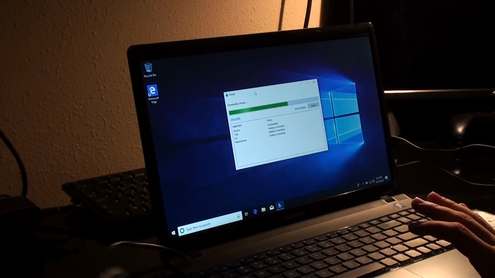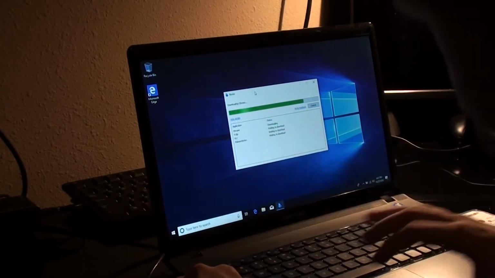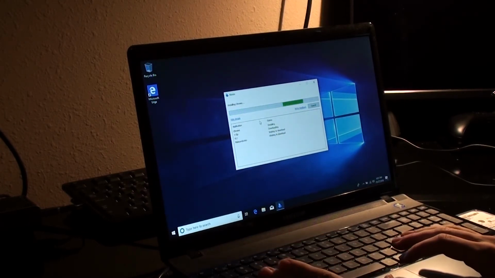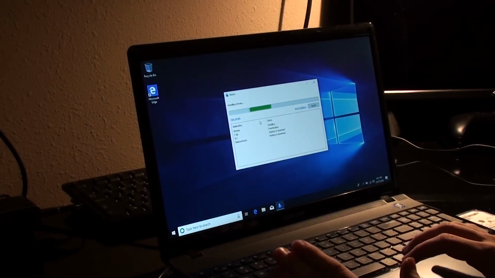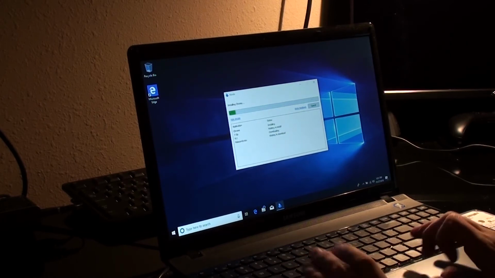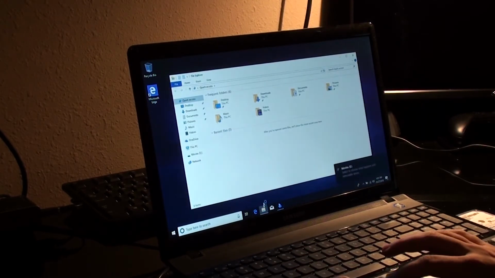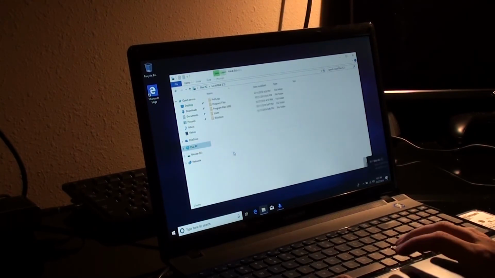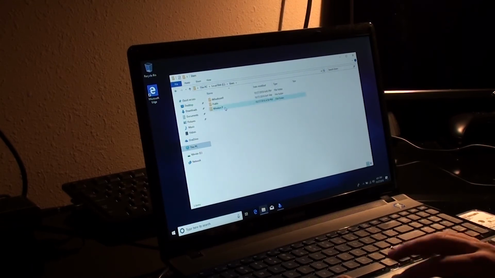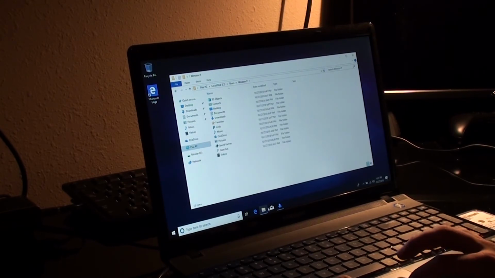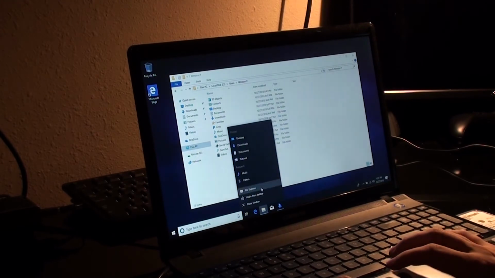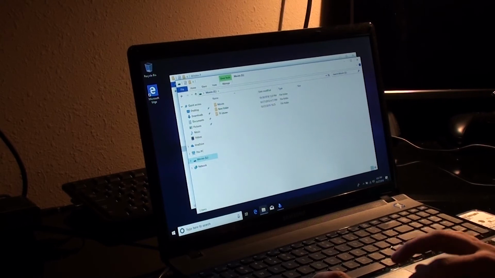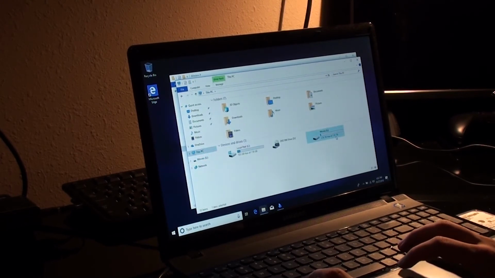Now, I'm going to grab the backup drive. And we're going to just plug that into USB here. Make sure to plug it into your fastest USB port. In my case, it's USB 3 on this computer. And I'm going to navigate here to the C drive, and the users folder, and Winston P. And also to this PC, and to the external backup.